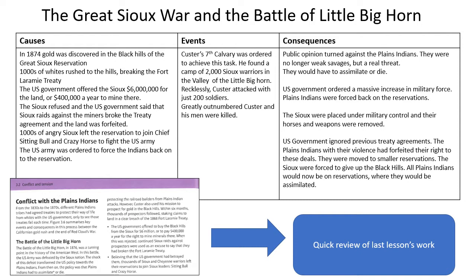Plains Indians were forced back on the reservation. The Sioux were placed under military control and their horses and weapons were removed. And the US government now ignored previous treaty agreements. The Plains Indians, with their violence, had forfeited, that means given up, their right to these deals. They were moved to smaller reservations. The Sioux were forced to give up the Black Hills, and all Plains Indians would now be on reservations where they would be assimilated. Their culture, their way of life would be destroyed.